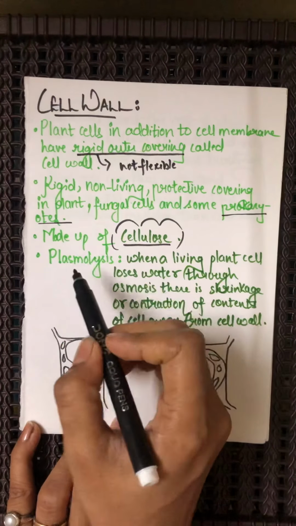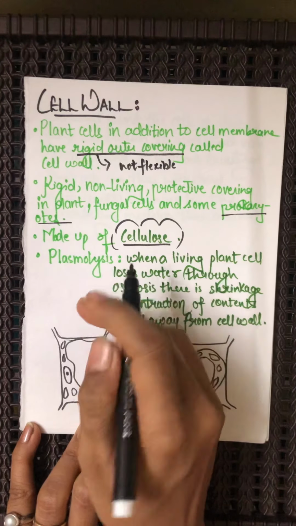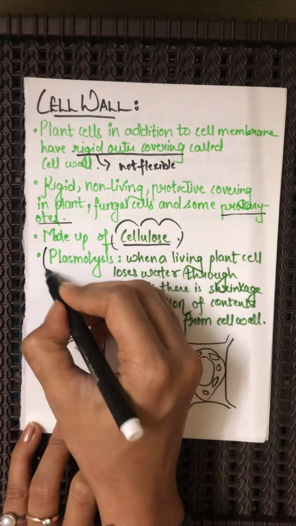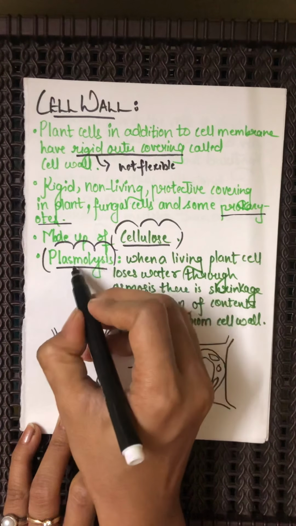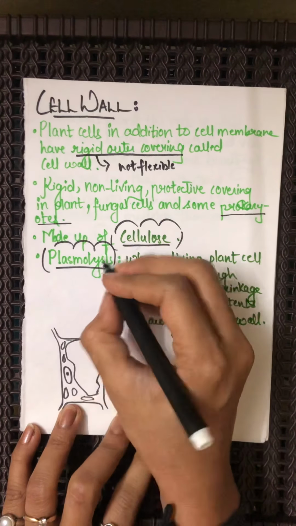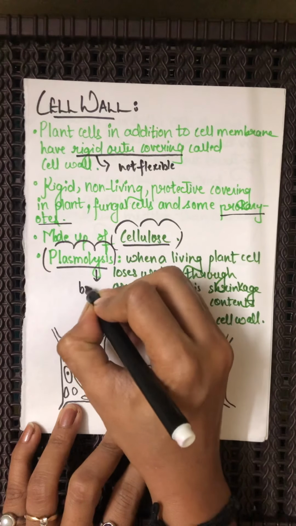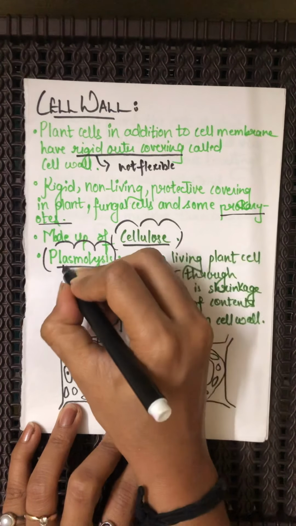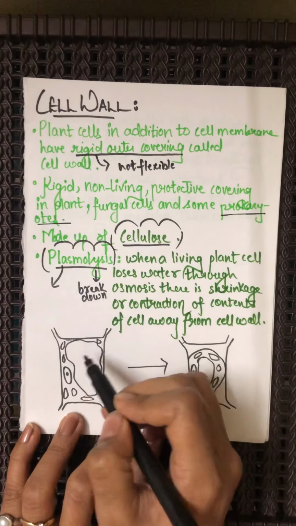Now, there is a phenomenon associated with a plant cell, termed plasmolysis. Lysis means breakdown, and plasma is the fluid content.